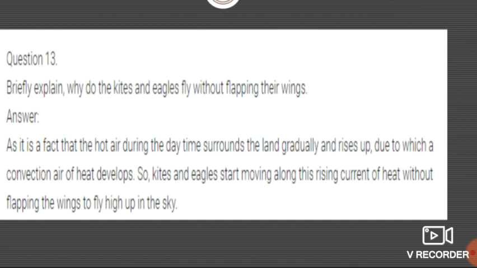Again, I repeat: the hot air present around the land rises up, and due to which the convection current of heat develops. So kites and eagles move along this rising current of heat without flapping their wings to fly up in the sky.